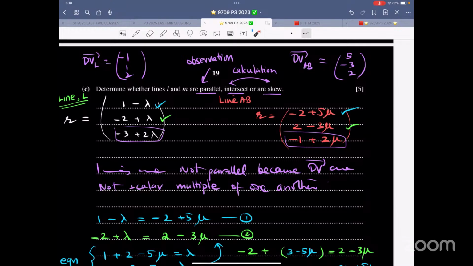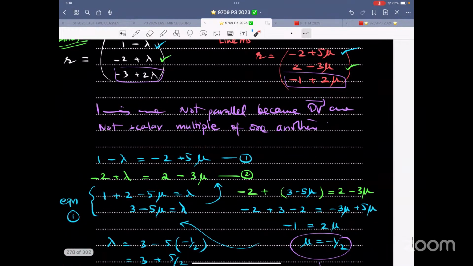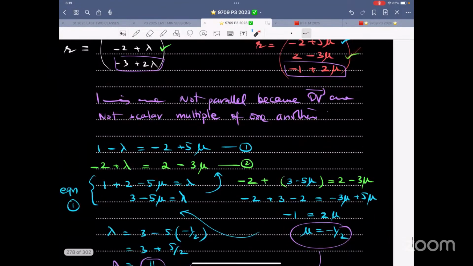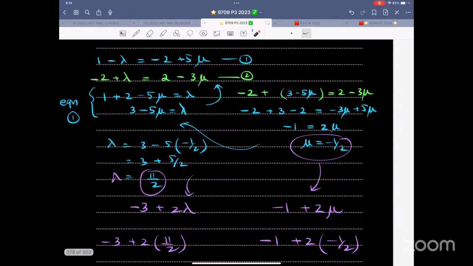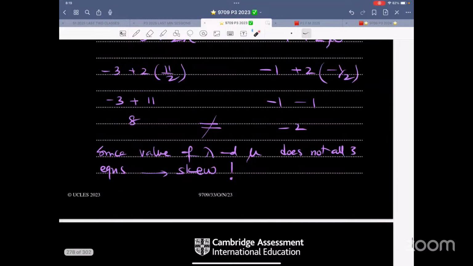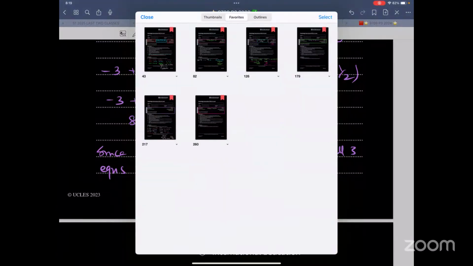The next thing. Now, intersection and skew, unless and until you solve it, you cannot determine. So the x equals x, the blue equals blue, the green equals green. Solve it simultaneously. You get lambda 11 over 2, and mu is -½. Plug in the third equation. It did not satisfy all three equations. Therefore, the lines are skew. So now this thing is done.